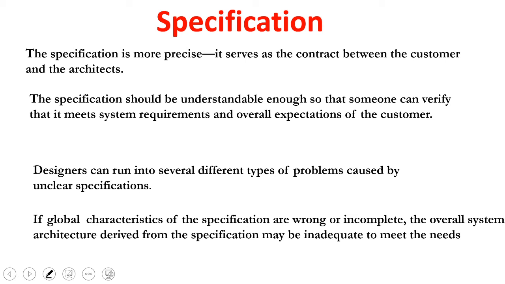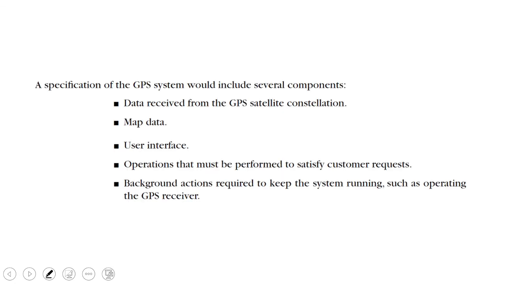If the global characteristics in the specification are wrong, then the overall system is wrong, and meeting the requirement will be inadequate. So specification plays a very important role in getting an embedded product designed by an engineer. In the case of a GPS tracker, what will be the specification given by the person who designs it? Data received from the GPS station, map data, user interface, operation, and performance to satisfy the customer requirement, background analysis, everything he'll give very clearly in the specification.